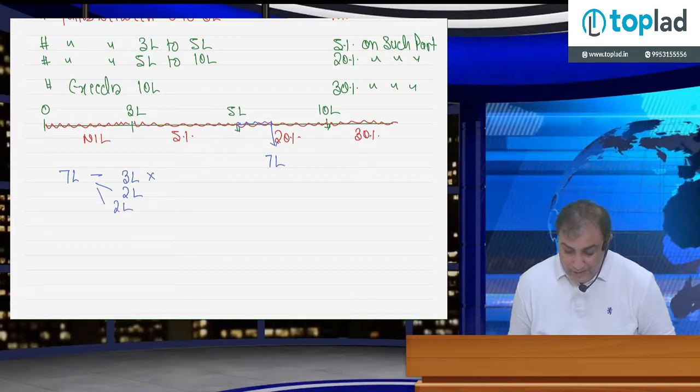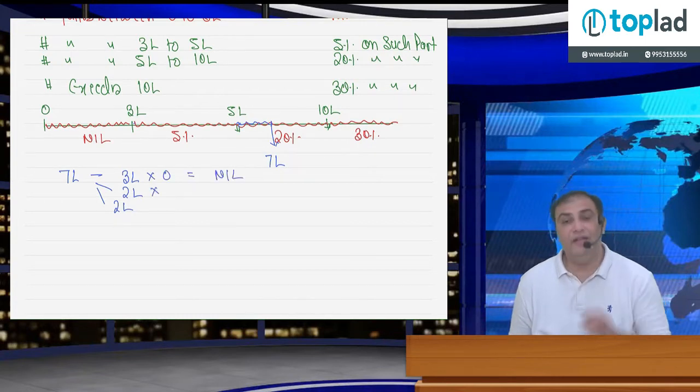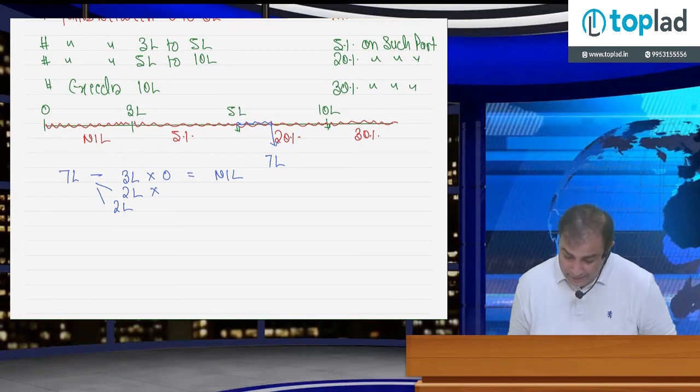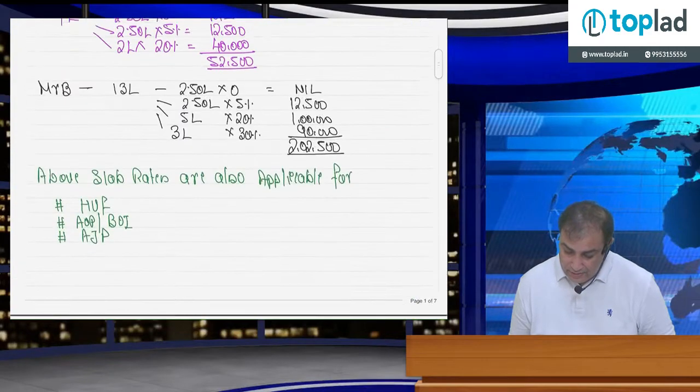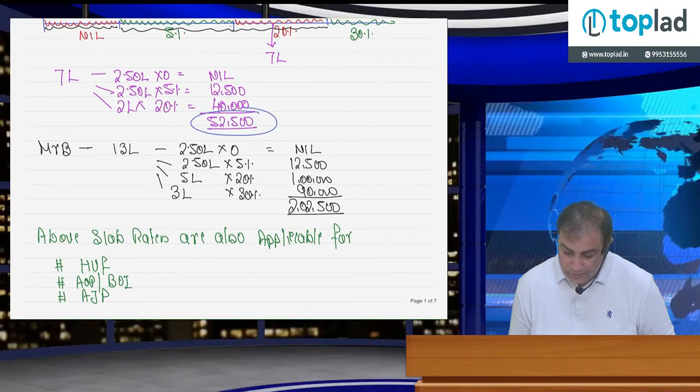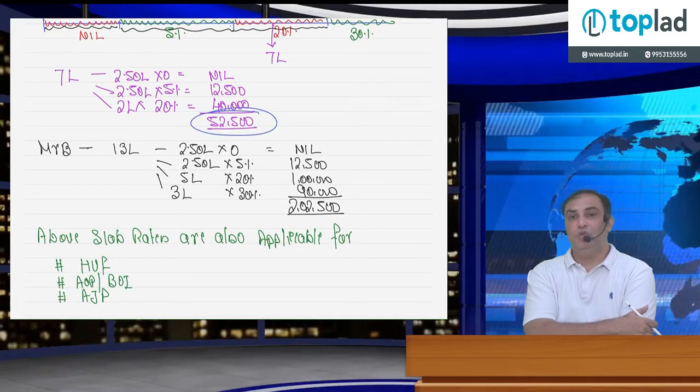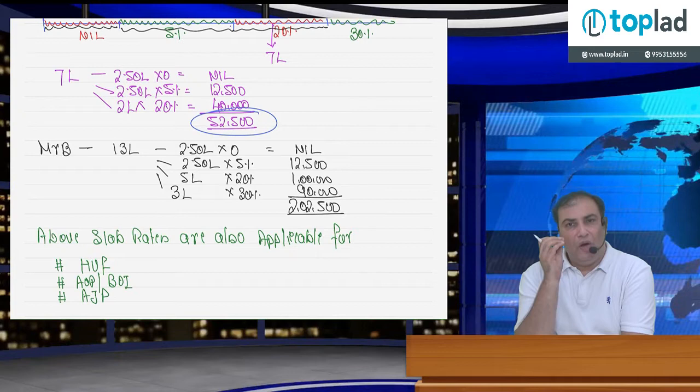So on first part, slab rate is 0, tax is nil. On second part, slab rate is 5%, 10,000. On third part, slab rate is 20%, 40,000. Total is 50,000. And in last situation, it was 5,250.